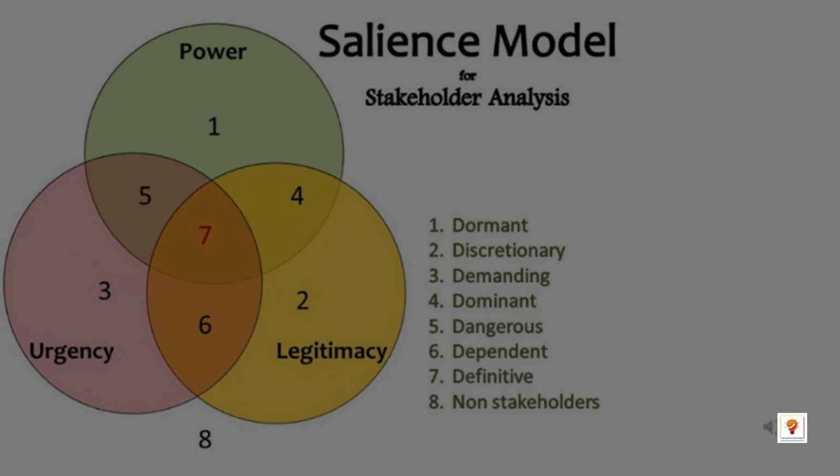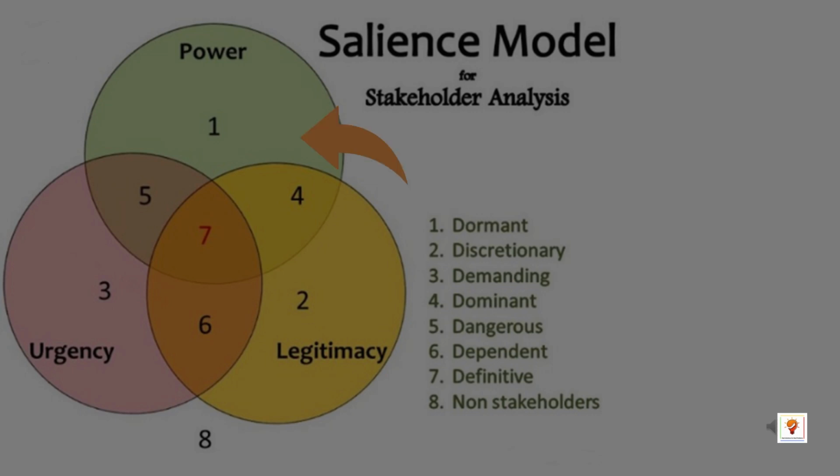Here is another framework and model to do the stakeholder analysis. Salience model. This is based on 3 factors: power, urgency, and legitimacy. Based on the combination of these factors, we can differentiate the stakeholders and their behavior. Once we understand the behavior patterns and traits, we can manage the communication and interest of each stakeholder to ensure they are onboarded in our work and success.